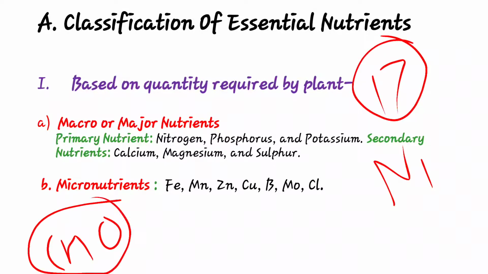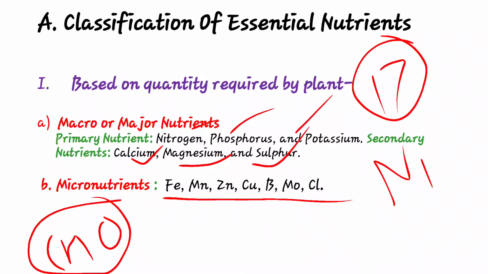CHO is the basic constituent element. Then NPK, calcium, magnesium, sulfur, and other micronutrients. These are the recently added nickel. These are the 17 essential nutrients, meaning important nutrients required for growth and development of the plant.